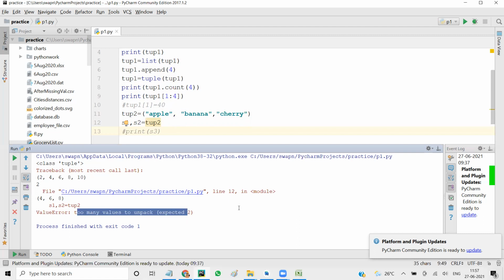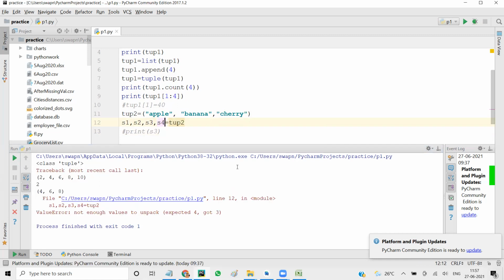If I add s3 and s4, you'll get not enough values to unpack. You have four spaces but only three dresses to put, so you can't. So the number of variables that you use for unpacking has to be the same as the number of values in the tuple. These are the properties of tuple.